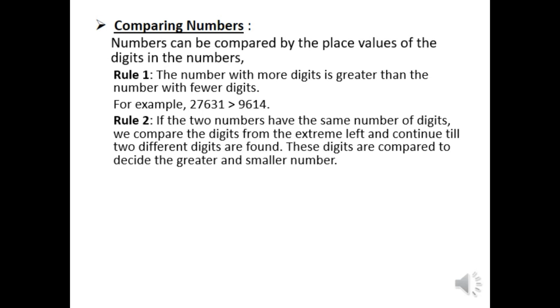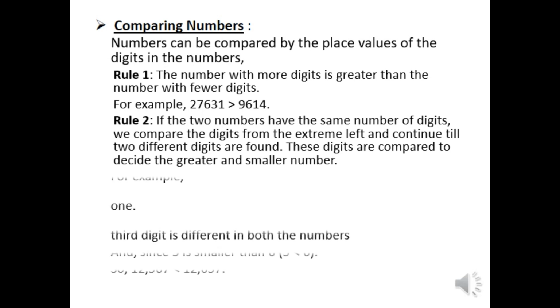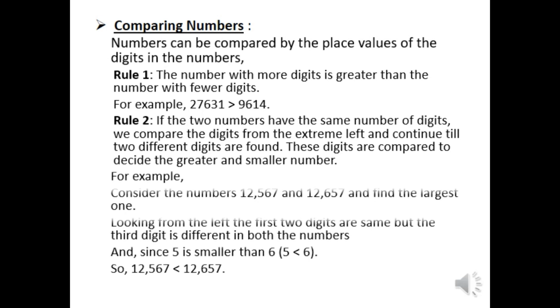And rule number 2 says that if the two numbers have the same number of digits, we compare the digits from the extreme left and continue till two different digits are found. These digits are compared to decide the greater or smaller number. For example, consider two numbers, that is 12,567 and 12,657.